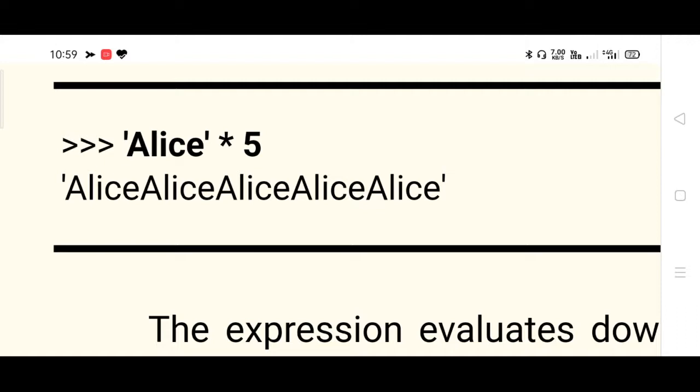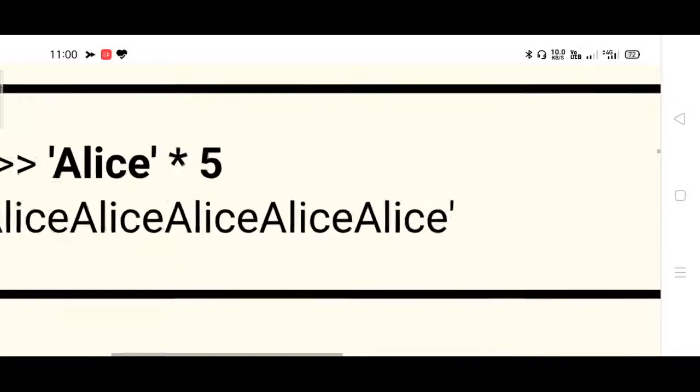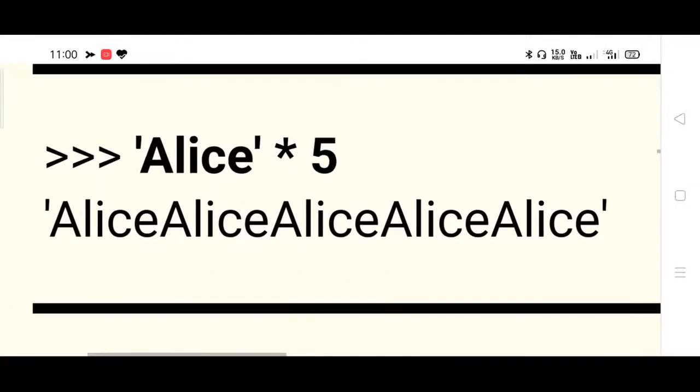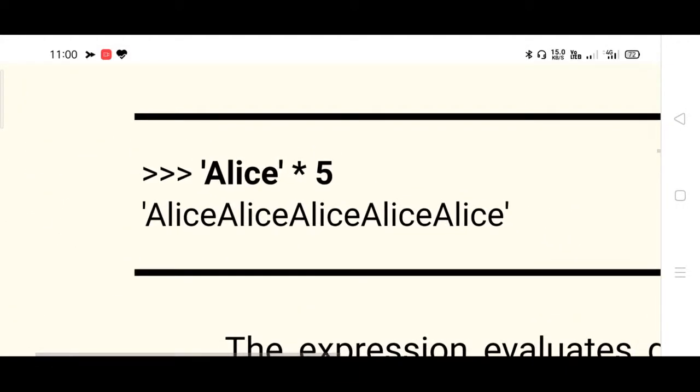For addition, I mean for string concatenation, two strings should be there. A string cannot be concatenated with an integer value, but a string can be replicated by using an integer value with the help of the multiplication or asterisk operator. So alias in multiplication with 5, which stands for string replication for 5 times, 1 2 3 4 5 times, alias is mentioned as a single string. Check the output, you will understand. Please make a note of them.